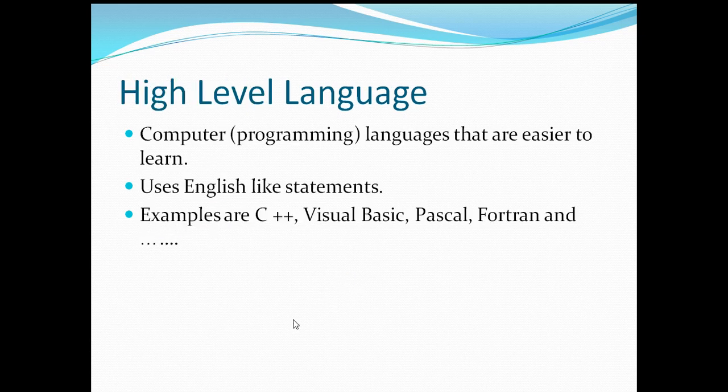High level language. The other type is high level language, computer programming languages that are easier to learn. So these are the programming languages that are easier to learn, and they use English like statements. Examples are C++, Visual Basic, Pascal, Fortran, and also Java, etc. These are all high level languages. These are very easy to learn, and they use English like statements.